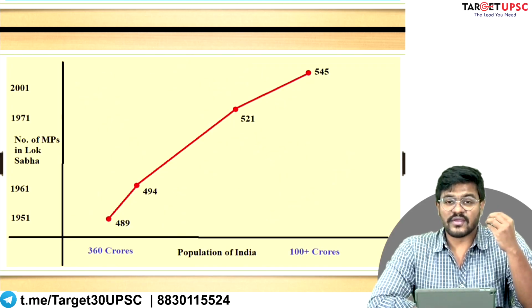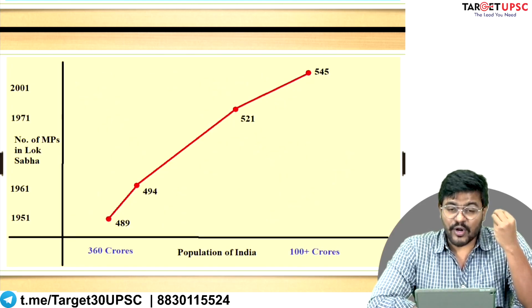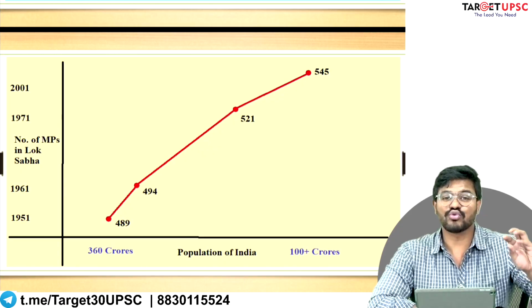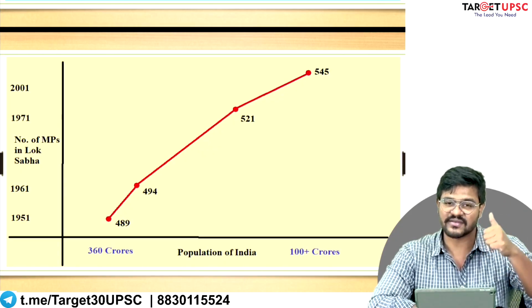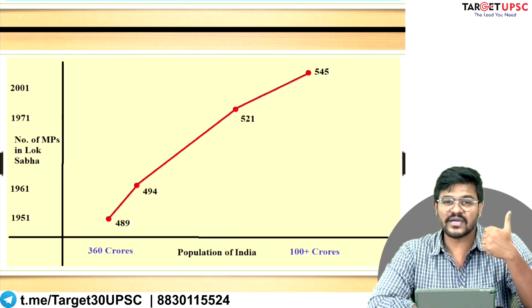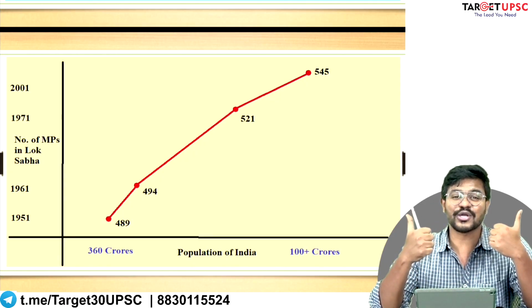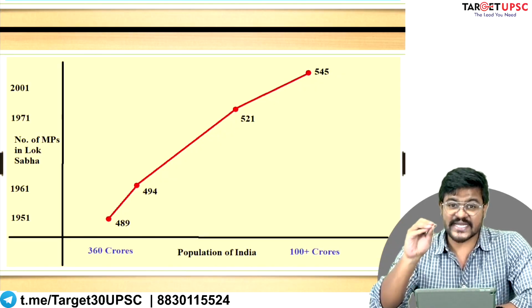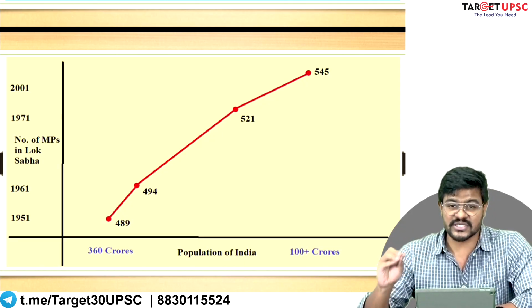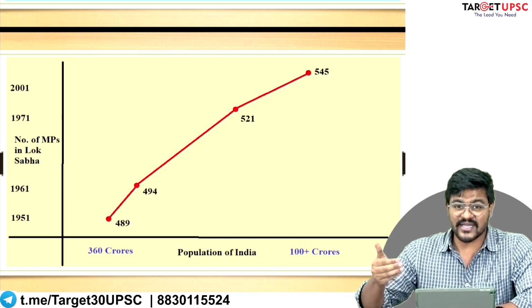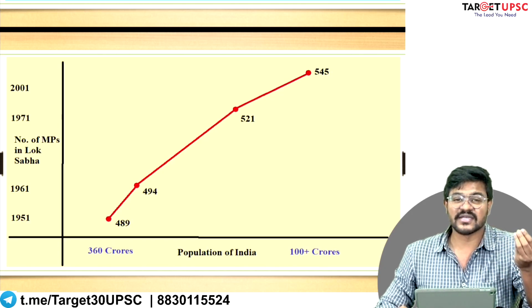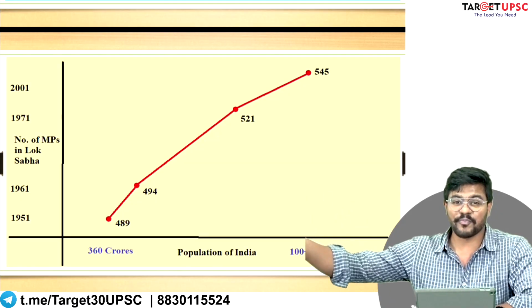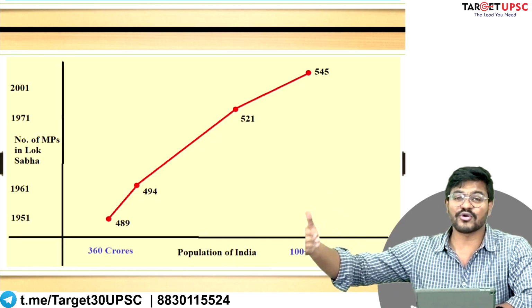On the one hand, if you want to practice proper democracy, you should be giving more political weight to those states that have higher population. Unless we do that, we won't be a true democracy. But on the other hand, population control is also very important. And therefore, those states that are practicing effective population control, keeping their population under check, should not be disincentivized or politically disempowered just because other states are increasing their population and therefore being gifted more and more Lok Sabha constituencies.